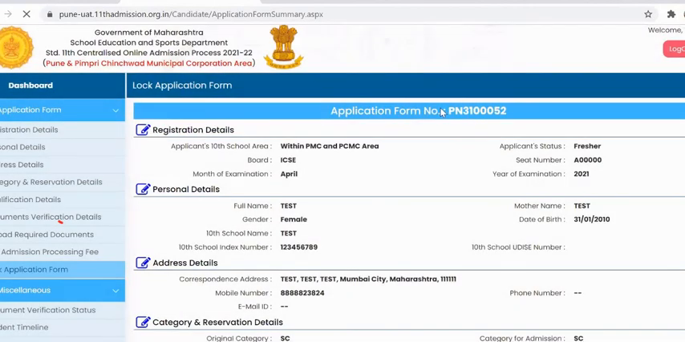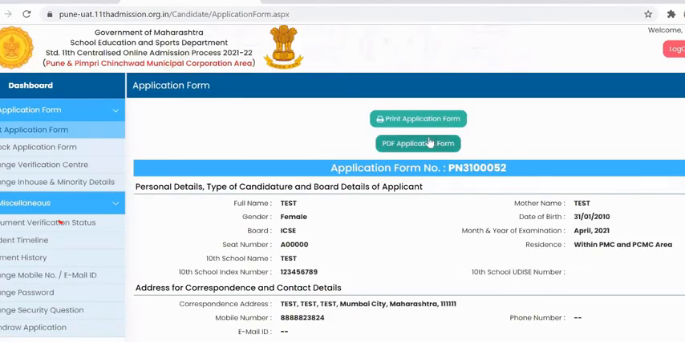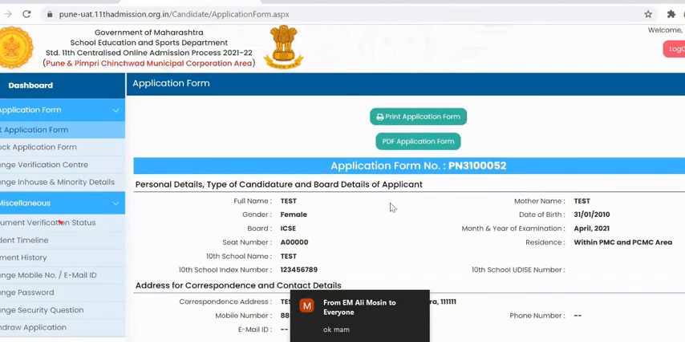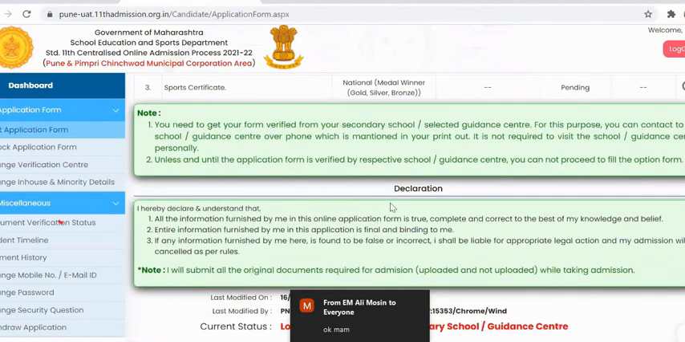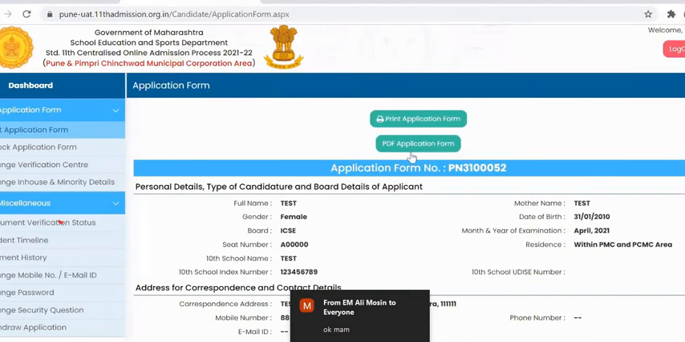You can take the printout of this application or you can save it as a PDF. Both options are given here. This will be your application form and you can take a printout of this application form or you can save it as a PDF.